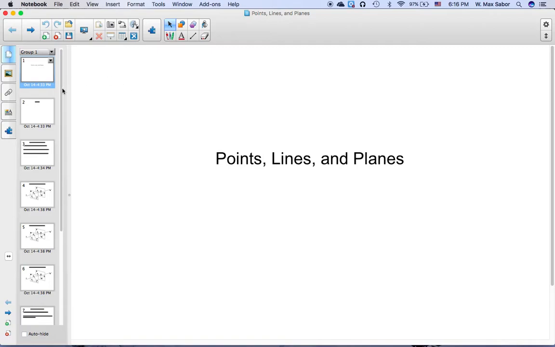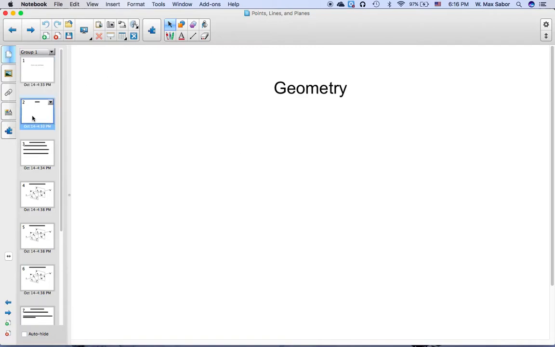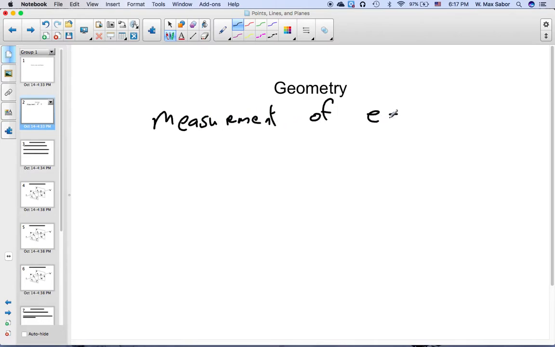Points, lines, planes, and more. So the word geometry comes from the measurement of the Earth. Specifically, geo means Earth, and metry means measurement.